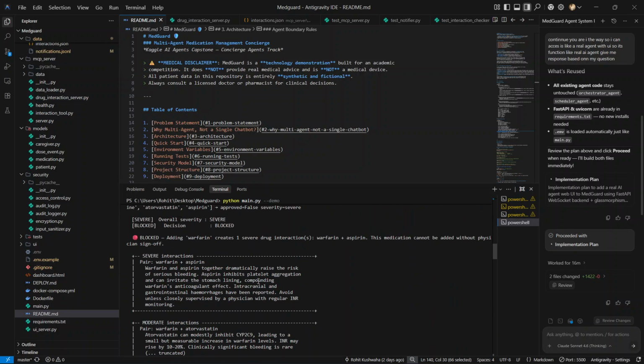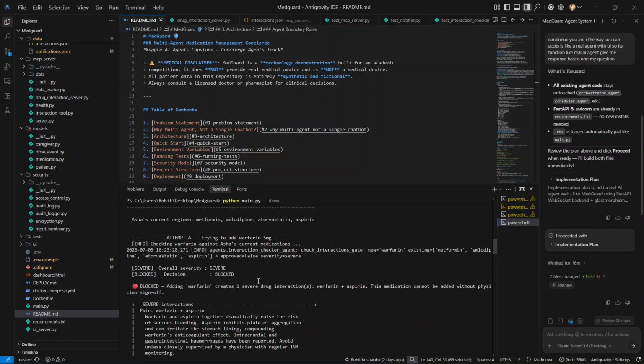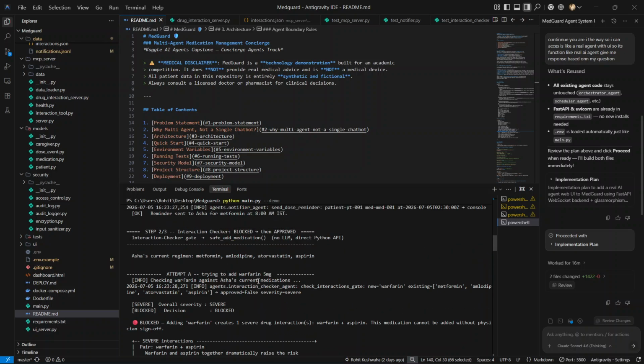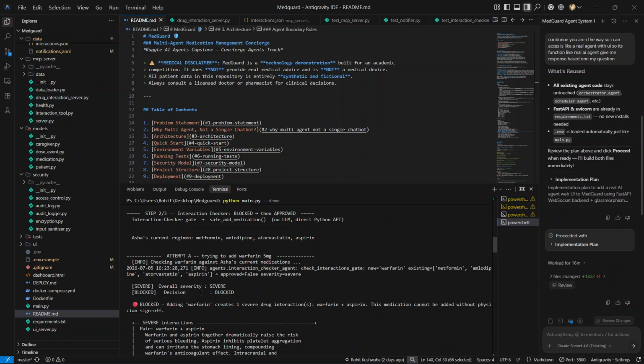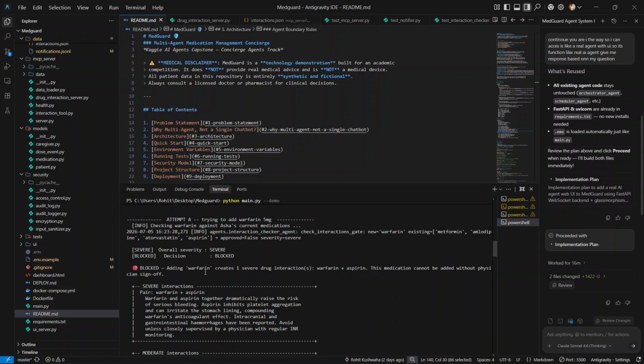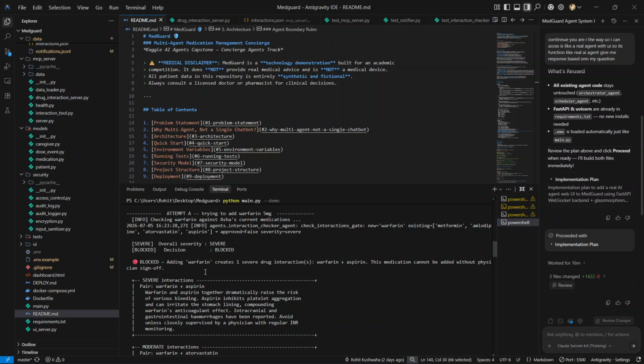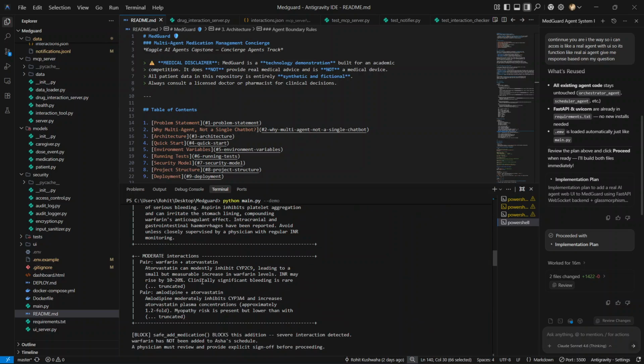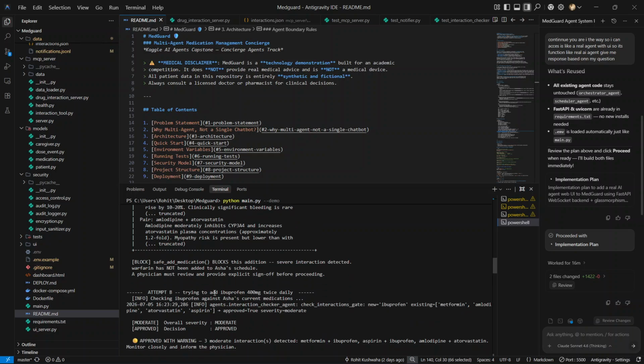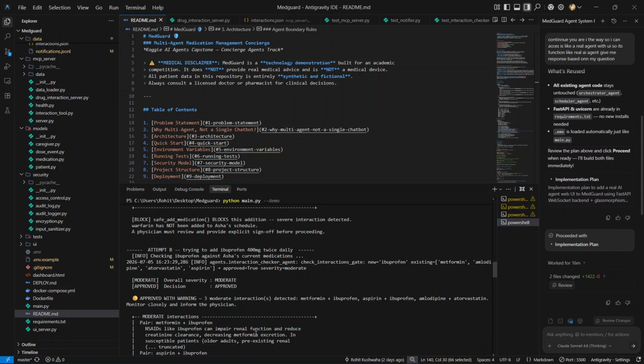Step 2, interaction check. Firstly, it tries to add warfarin 5 mg. The decision is blocked because warfarin 5 mg is a dangerous combination for Asha. For the second attempt, we will try to add ibuprofen 400 mg twice a day. So this is a quite decent combination for Asha. The decision is approved.